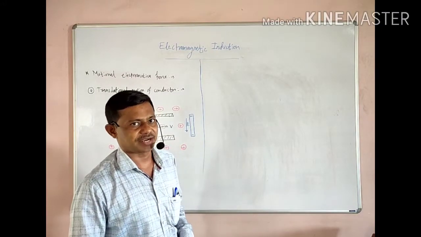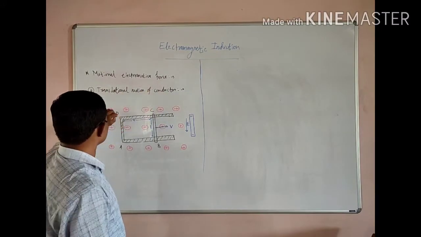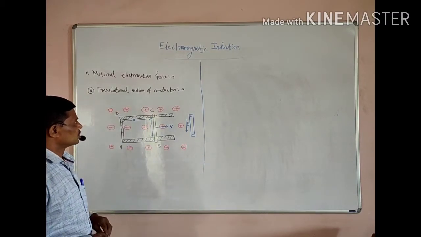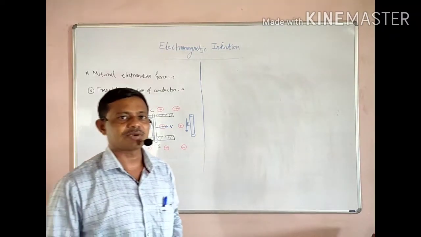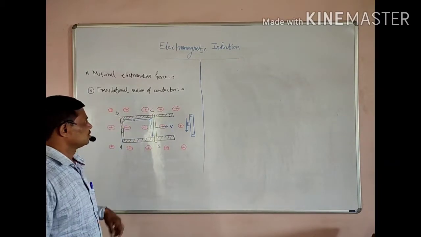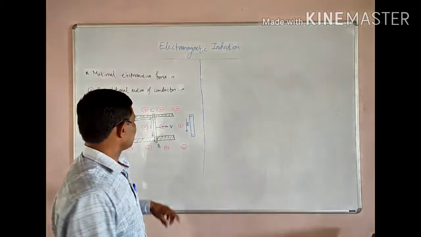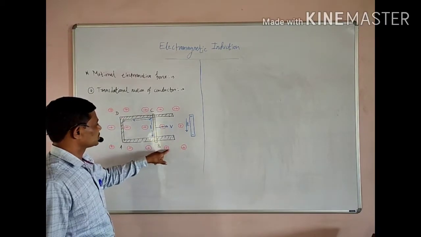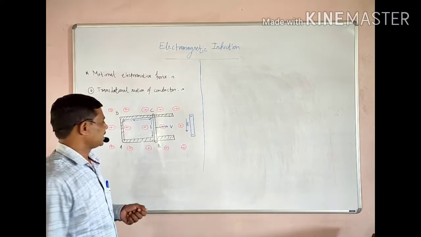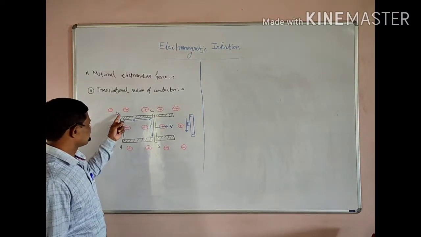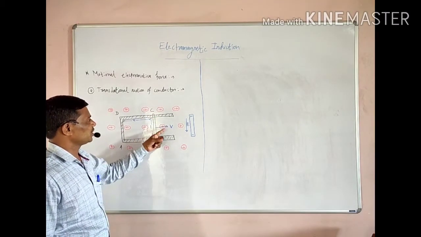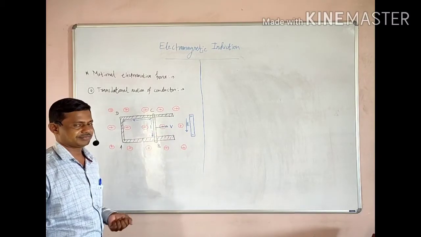Now we are going to see motional electromotive force, in which there is translational motion of a conductor. Consider a rectangular frame of wire ABCD, which is placed in a uniform magnetic field of induction B bar, which is normal to this plane. If a wire BC, which has length L, is moving towards the right with a velocity V, then what will happen?